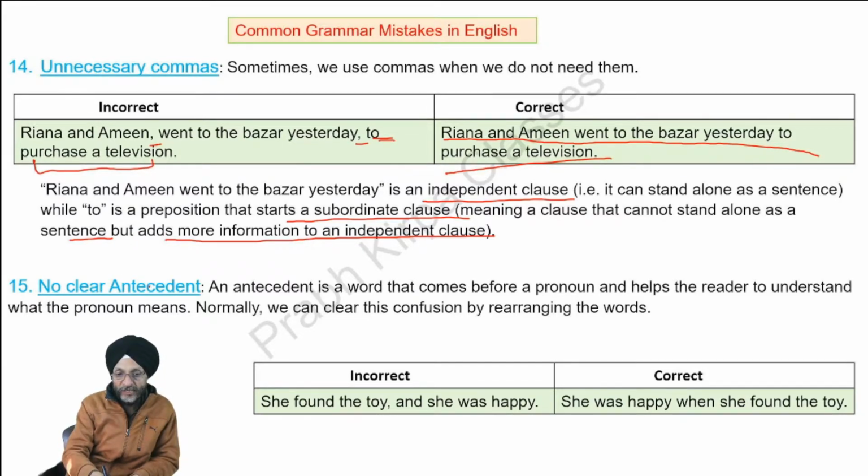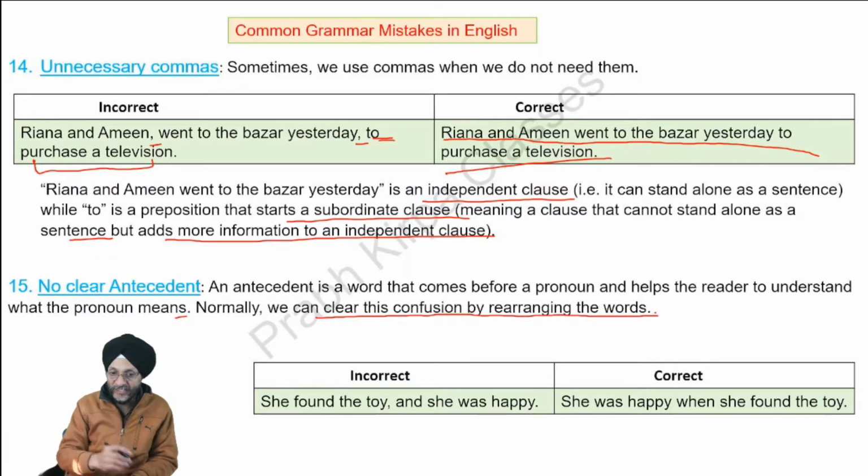Next, no clear antecedent. An antecedent is a word that comes before a pronoun and helps the reader to understand what the pronoun means. Normally, we can clear this confusion by rearranging the words. For example, she found the toy and she was happy. So correct will be, she was happy when she found the toy.